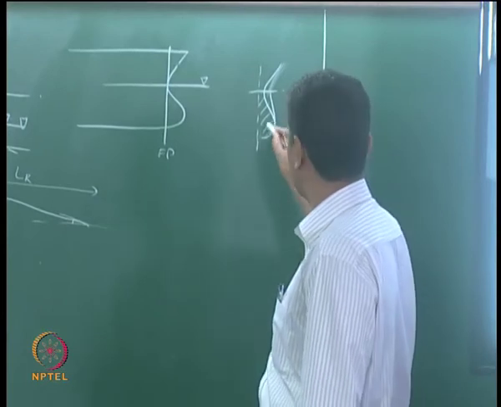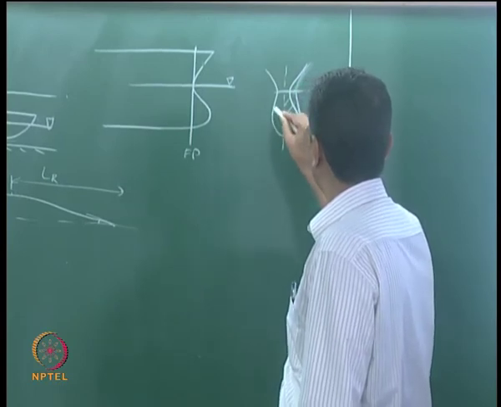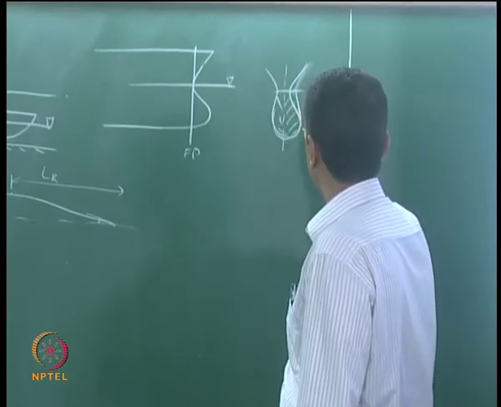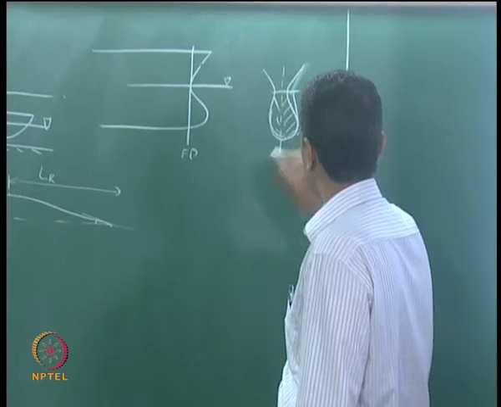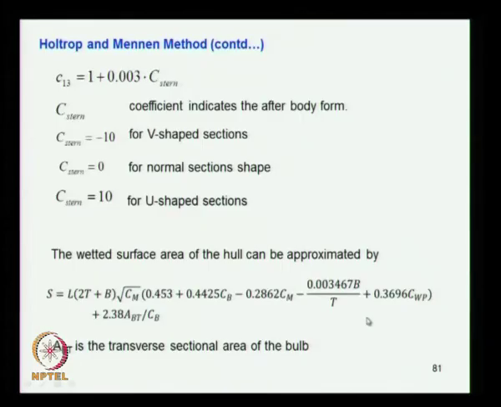This is half of it, so you multiply by 2 because you are considering the whole area. That is ABT, the area of the bulb transverse. So you take a section of the bulb at the forward perpendicular, take the underwater area of that section, and that is given as ABT, the transverse section area of the bulb, which goes as an input here. All the parameters are known here, so you can find out the wetted surface area of the ship. It is an approximate formula which you use in the design.